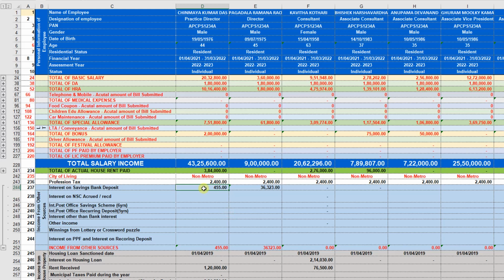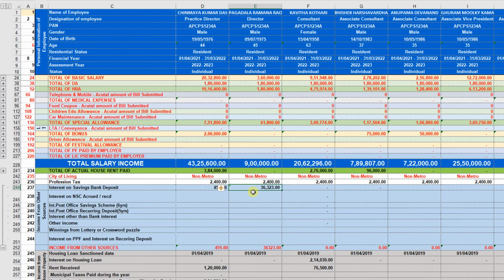And also the interest on savings deposits is available for the exemption under section 80TTA. So when we fill the form, be careful, fill the appropriate head with the correct amount. Then only we can get the exemption with the auto calculation. So here interest on savings bank deposit is showing for 55. That is exempted under section 80TTA up to rupees 10,000.